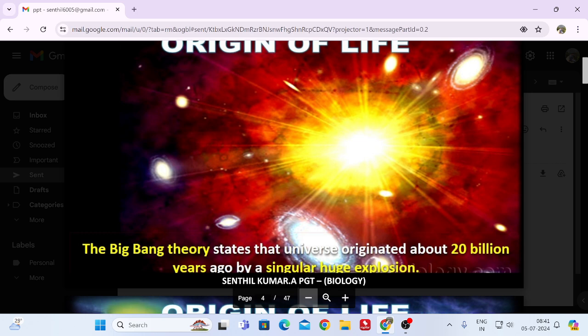Initially it might have been one particular sphere, and then there was a huge explosion. After that, everything split into particles, and each now exists in the form of some planets. Earth also comes under that. Like that, they have believed.